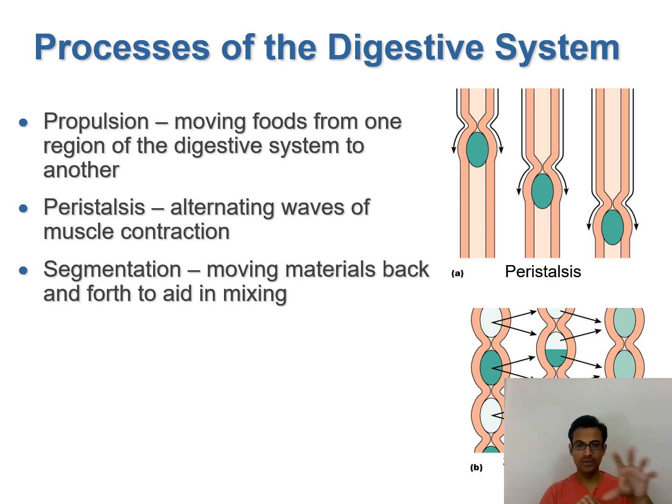A wave-like motion, wave-like contractions, takes place, and the food inside those tracts of the alimentary canal is pushed further into the next organ, okay. And what is segmentation? Segmentation is nothing but movement of segments of the food, as we can see in the lower diagram, back and forth, okay. Segmentation is the only type of movement where the food moves forward as well as backward, okay. So backward movement of food takes place when there is segmental motion, okay.